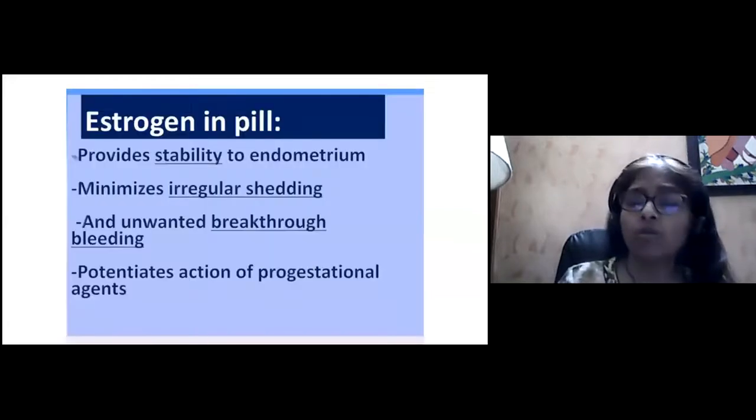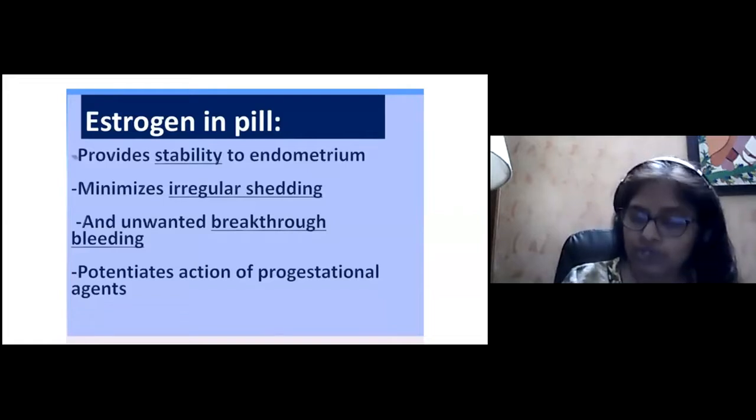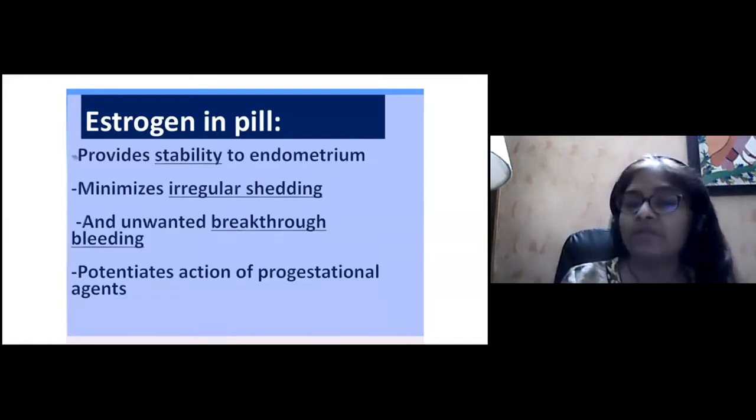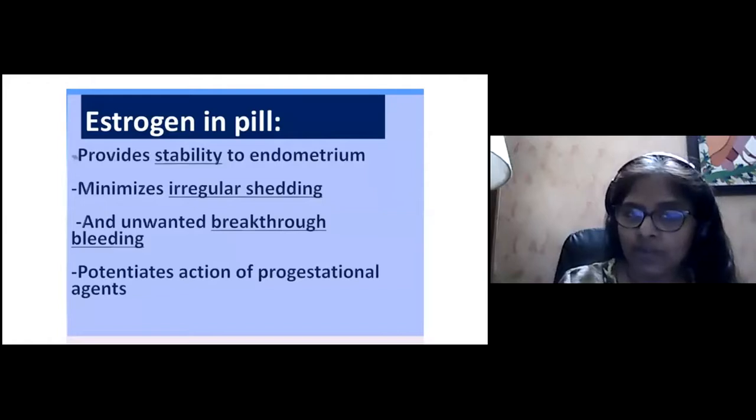Now, what is the role of estrogen in the pill? Like I told you, progesterone is the main component in the oral contraceptive pill. The role of estrogen is to provide stability to the endometrium, to minimize irregular shedding and unwanted breakthrough bleeding, and to potentiate the action of the progestational agent. Whatever progesterone is being given, estrogen potentiates its action, prevents irregular shedding and bleeding, and provides stability to the endometrium.